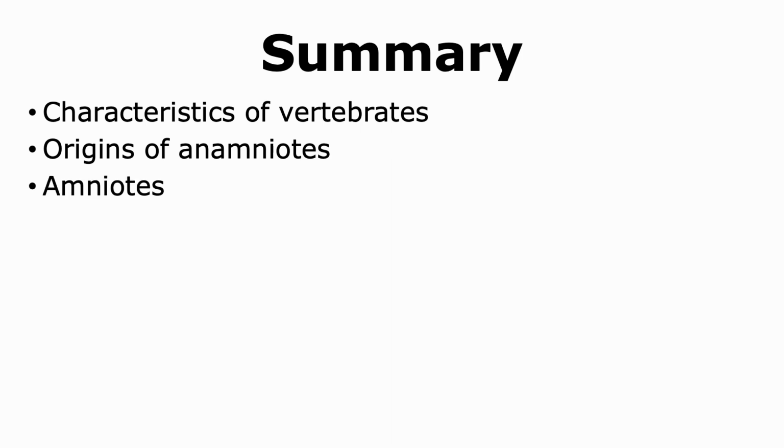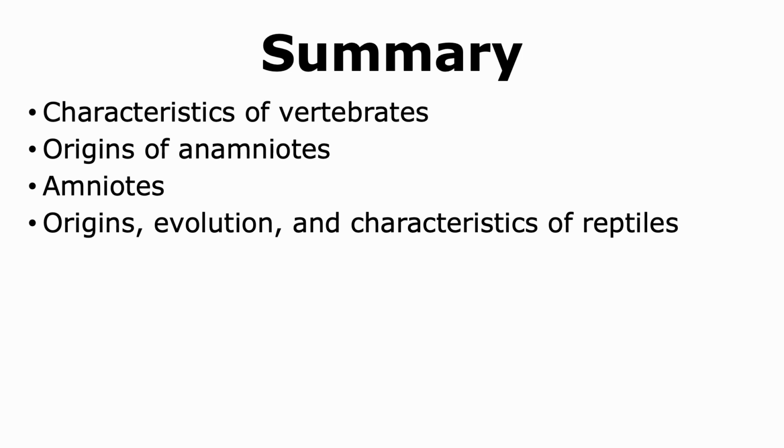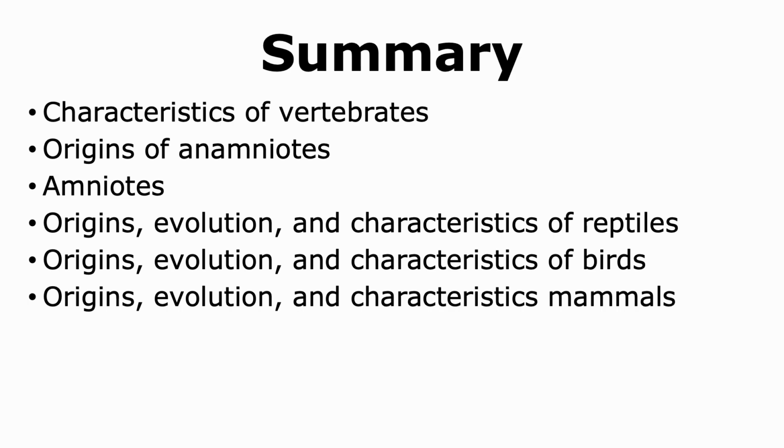With this, we come to the end of our talk where we learned about different characteristics of vertebrates and the origins of anamniotes. We also learned about amniotes, which includes the origin, evolution, and characteristics of reptiles, birds, and mammals.